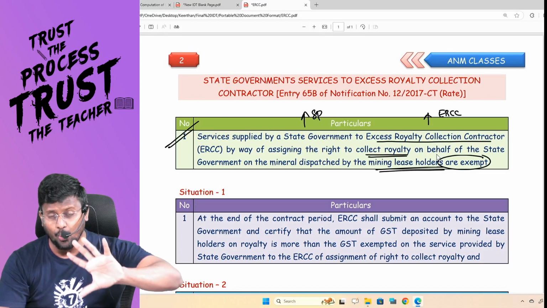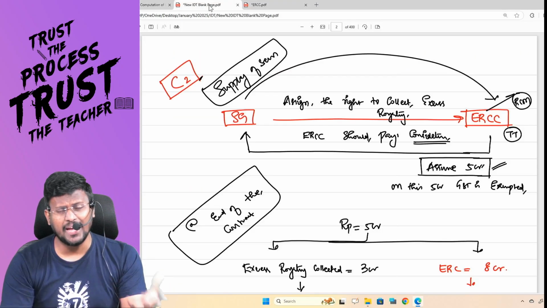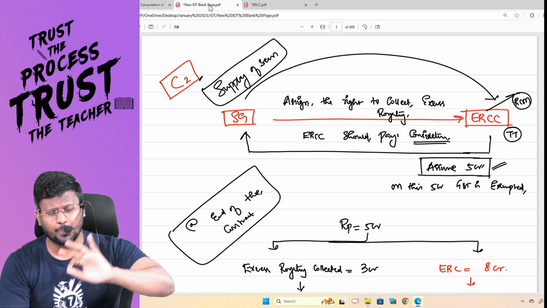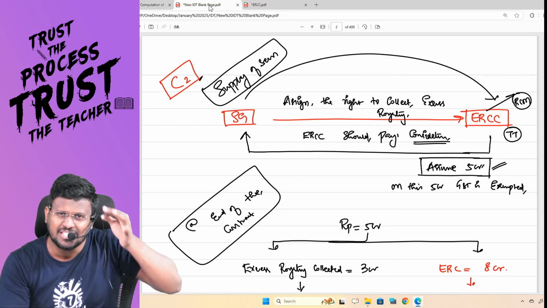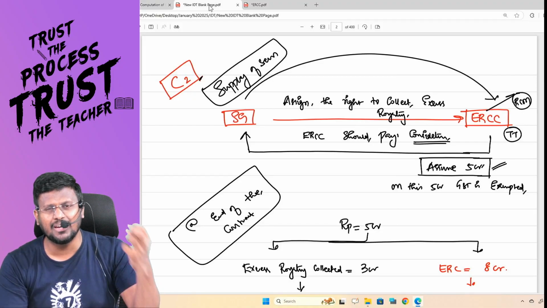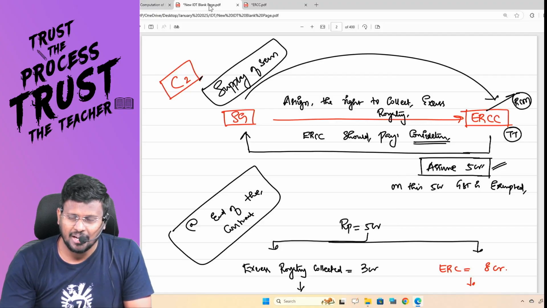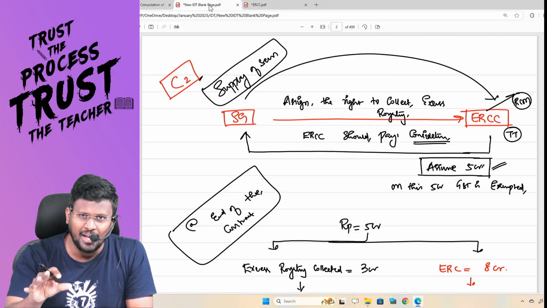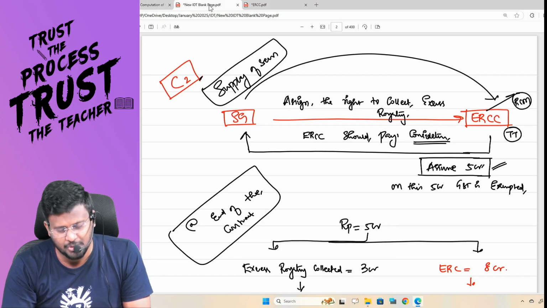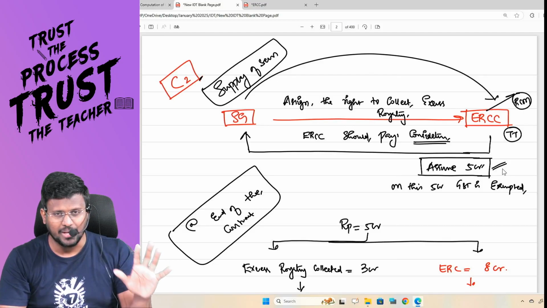Fantastic to the core. Now ERCC is very happy. ERCC has to pay 5 crore rupees consideration, get the right. He will start counting how much ton or how much unit is mined by the actual miner. If it crosses 10 lakh unit, now he is entitled to collect, sir, excess royalty. So on this 5 crore, GST is exempted. Now ERCC is very happy.